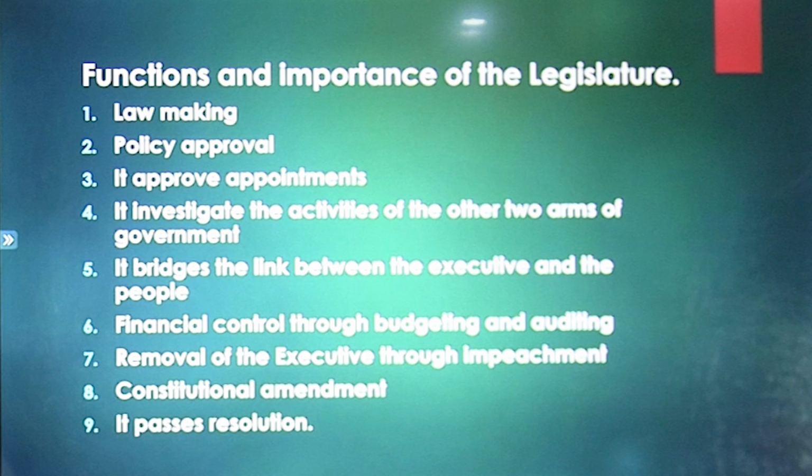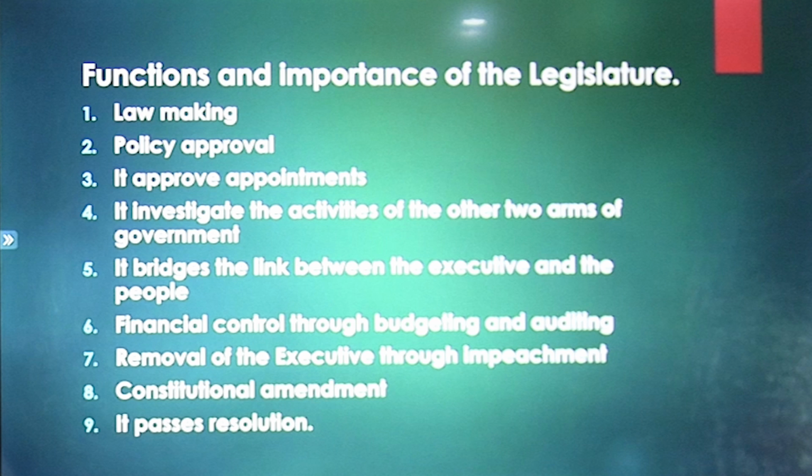Now we go to the functions or importance of the legislature as a whole. Number one, lawmaking is the first thing. The main function of the legislature is to make laws. Two, policy approval. Whatever policy the government made, they are the ones that will approve it before the government can execute and implement it. And also it approves appointments.